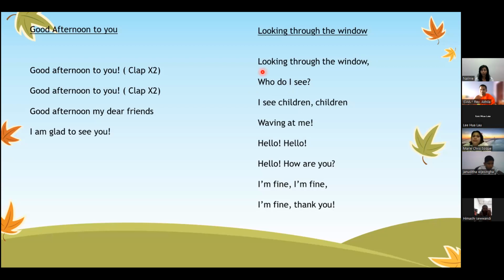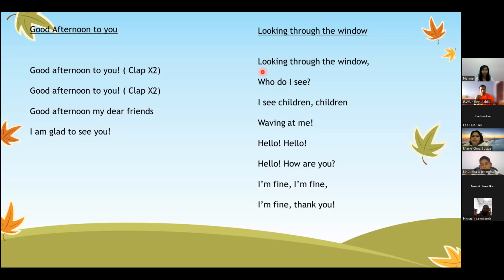Okay, let's start with this song. I'm sure all of you are very experienced in singing this song because you've always sung it with Teacher Saras. So let's sing together. I hope I can hear your voices much louder than mine, because I think you are all experts now. Shall we start singing the Good Afternoon to You song?